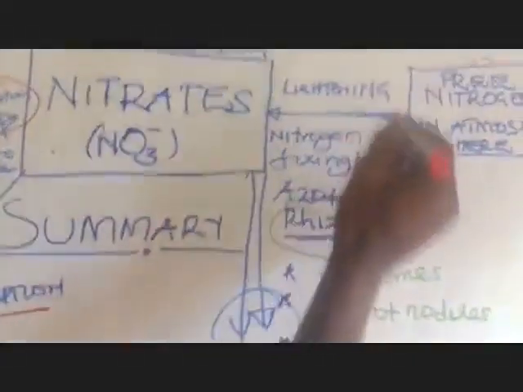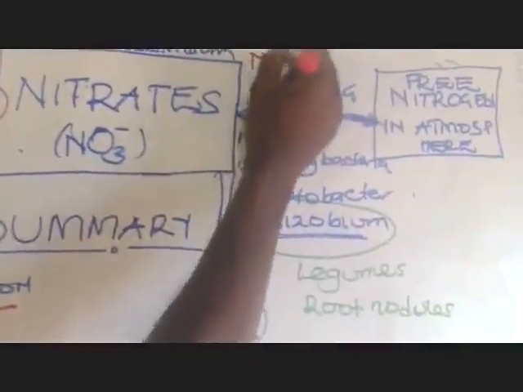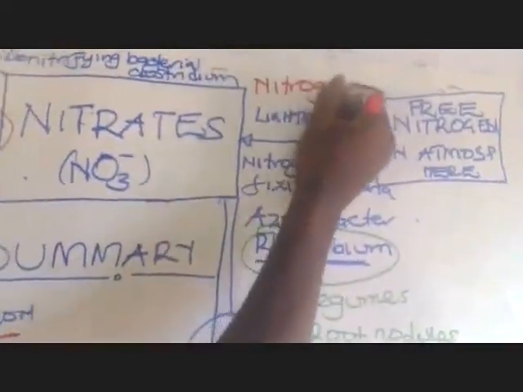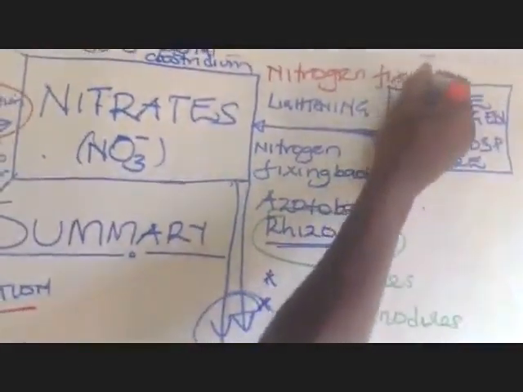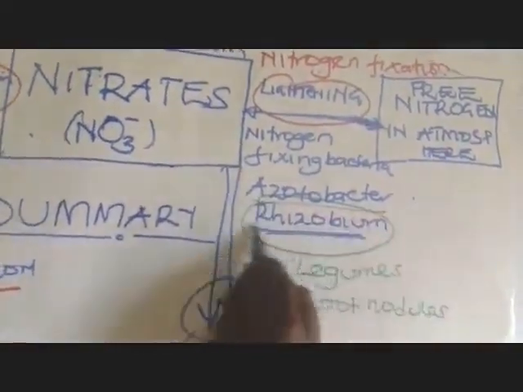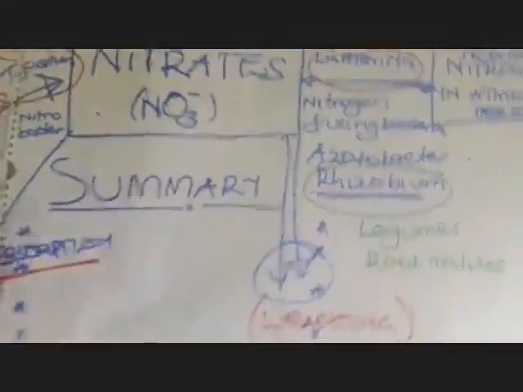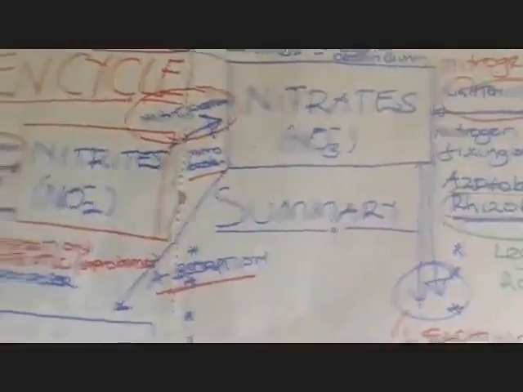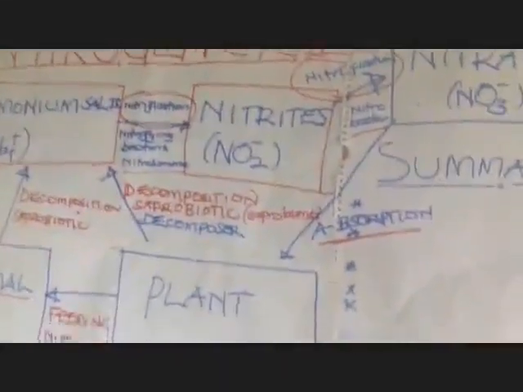Then we have this one, which we call nitrogen fixation, done by nitrogen fixing bacteria and some part by lightning. Don't forget that. Then we are seeing those bacteria: we have azotobacter and rhizobium. Here we have nitrobacter and then nitrosomonas. Then here we have decomposers. Don't forget that those are decomposers, or the saprobionts.